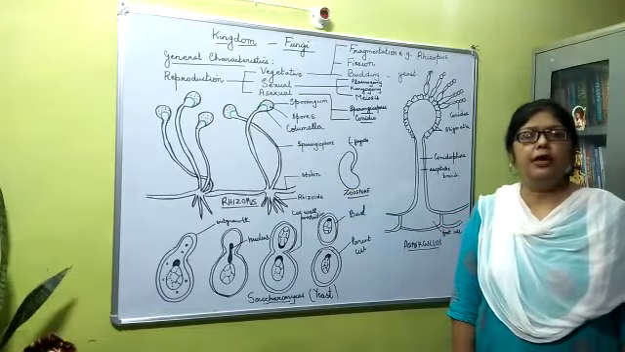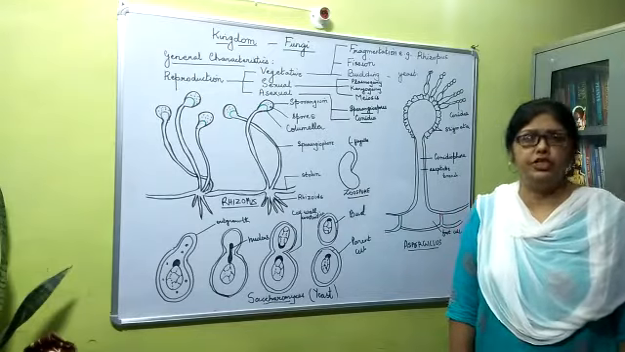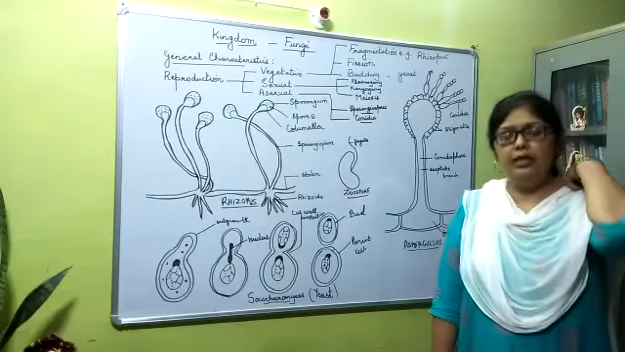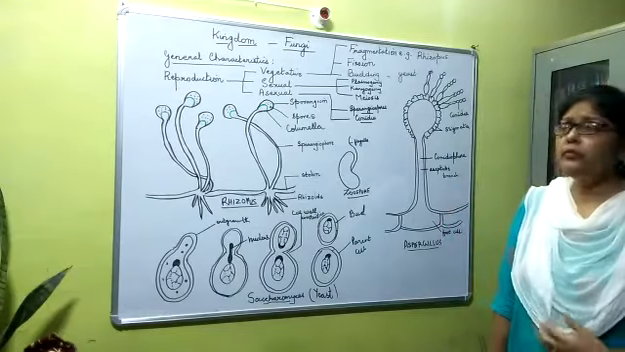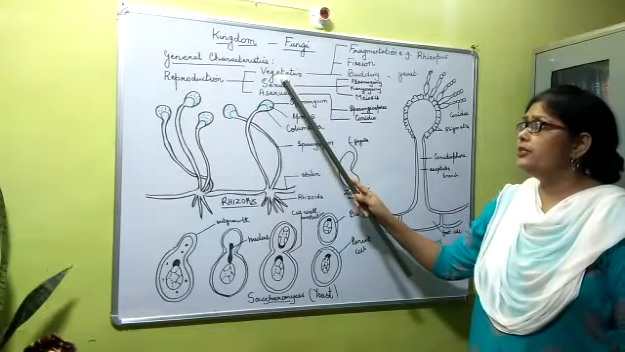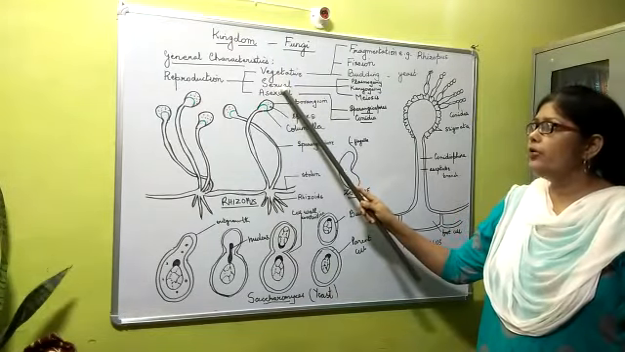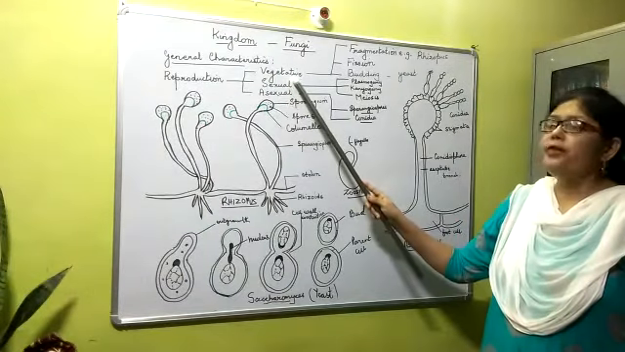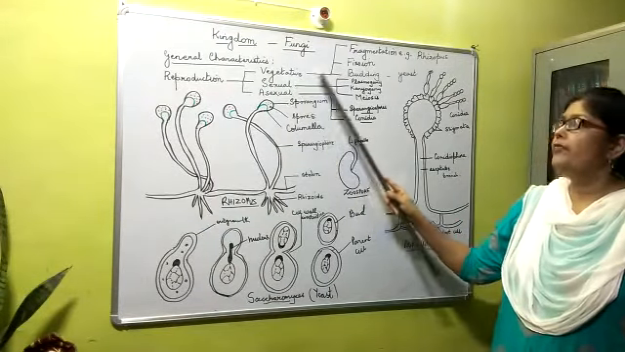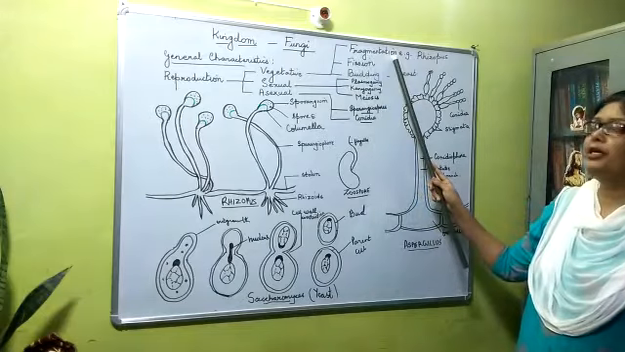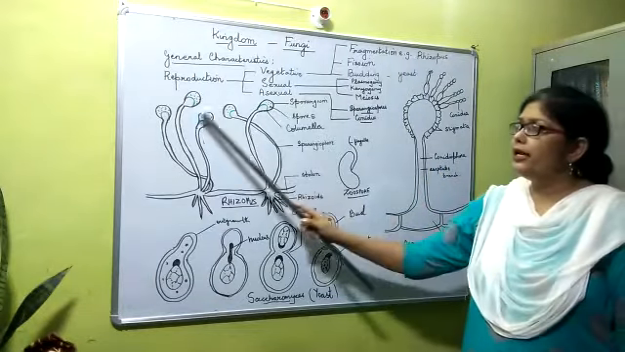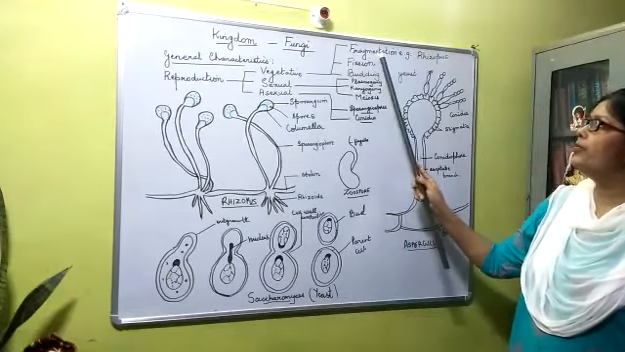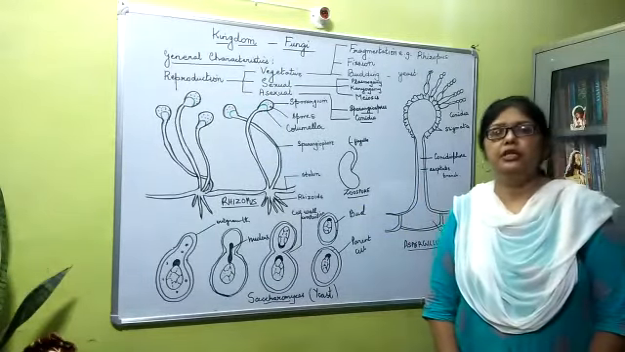Now we will study about the modes of reproduction. There are three major means of reproduction in the case of fungi: vegetative reproduction, sexual reproduction, and asexual reproduction. So first is vegetative reproduction, and vegetative reproduction by fragmentation. I have drawn here a rhizopus or a bread mold, and the first method of vegetative reproduction is fragmentation.